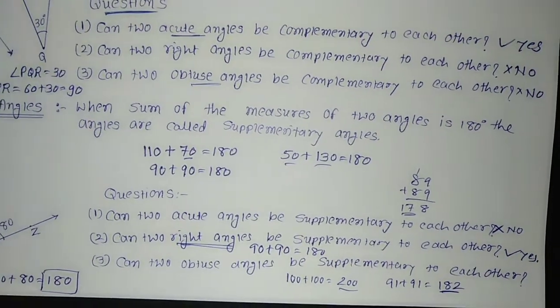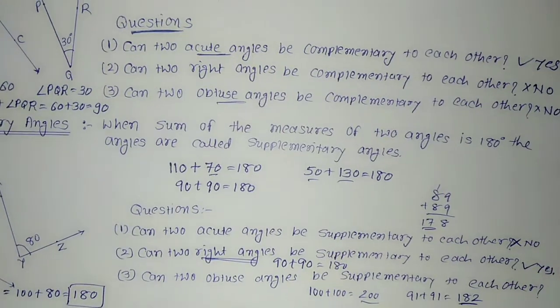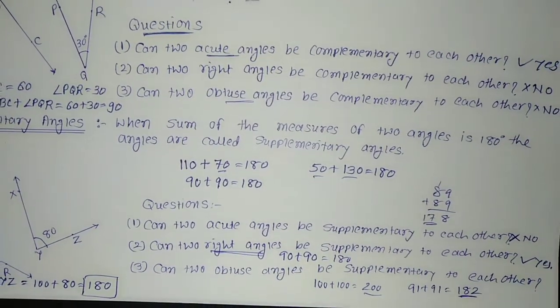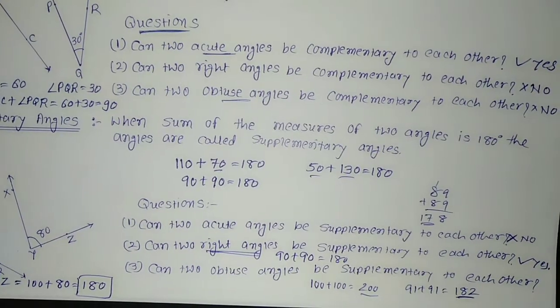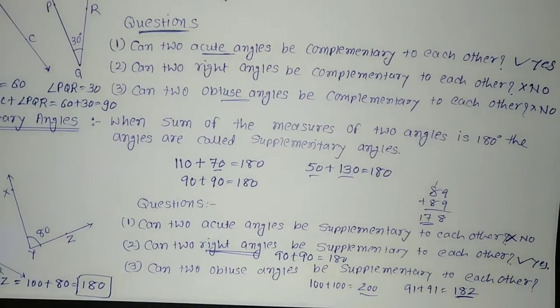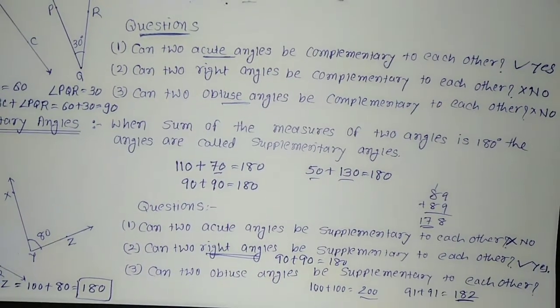I hope you understand this concept of complementary angles and supplementary angles. This would be useful for you in future also. When we are talking about complementary angles, you have to remember the sum total is 90, and when we are talking about supplementary angles, the sum total is 180.